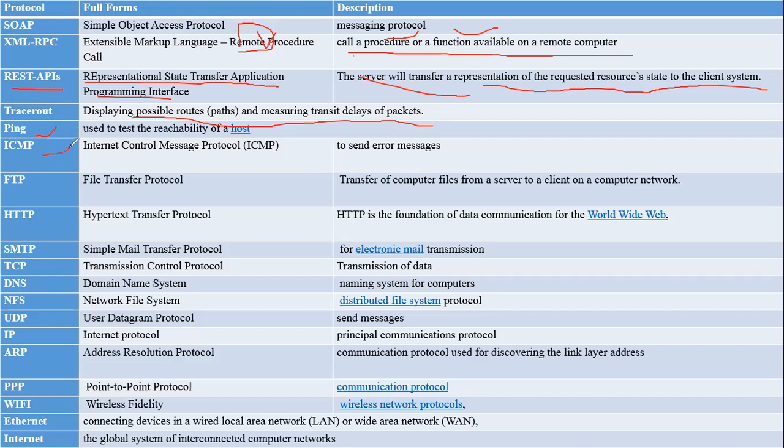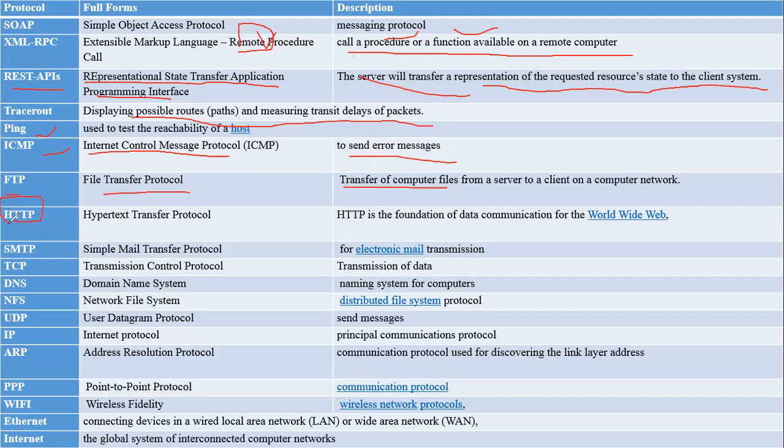Next one is ICMP, the Internet Control Message Protocol, used to send error messages or check whether any kind of error has been introduced in our network or not. Next one is FTP, File Transfer Protocol. It is the transmission of files from server to client, client to client, or anywhere. FTP is a mostly used protocol while we transmit files through the network or internet.